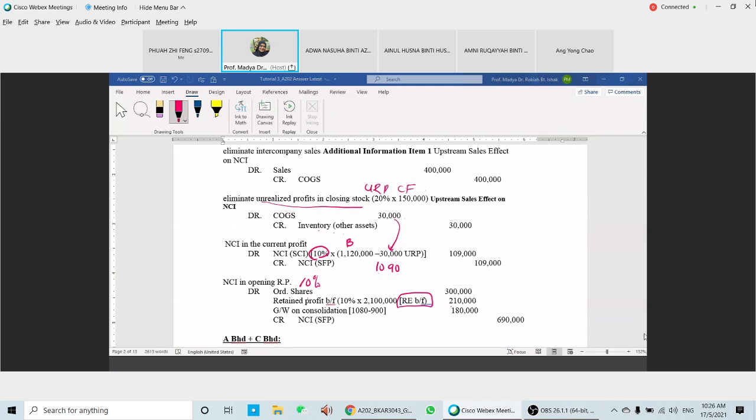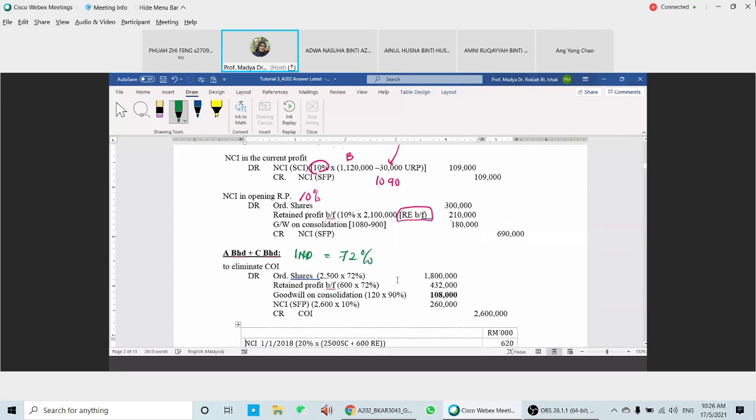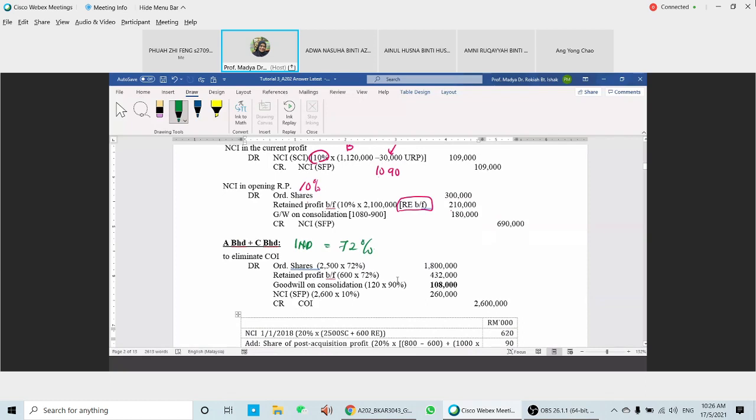A and C here we have indirect interest. So the indirect interest that we have here is 72%. So first thing you need to eliminate the COI. COI here 2.5 in C times 72%. RE brought forward 72% also.